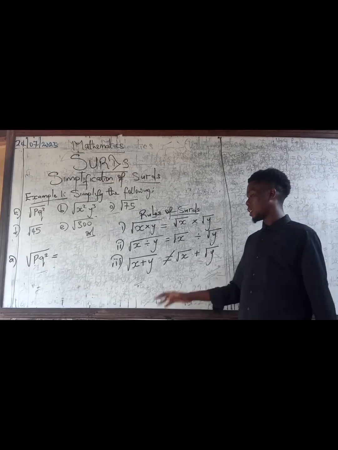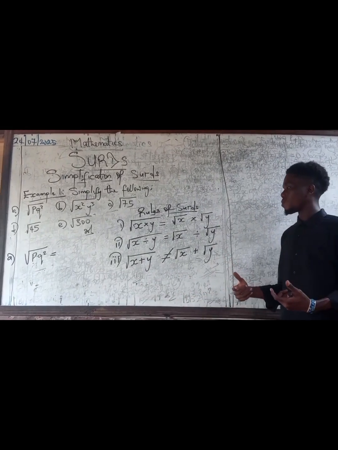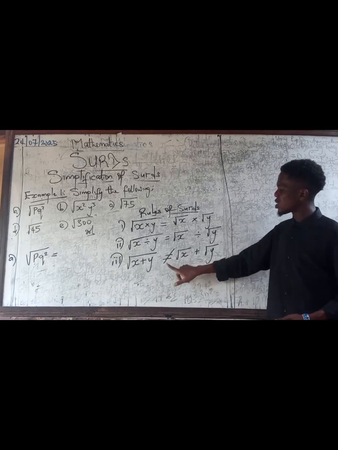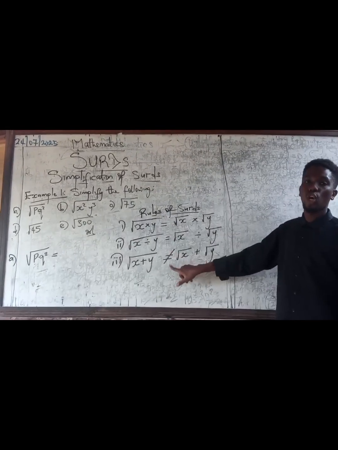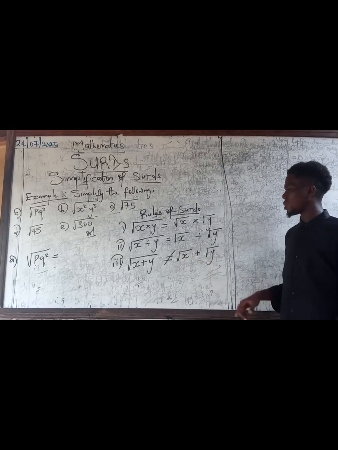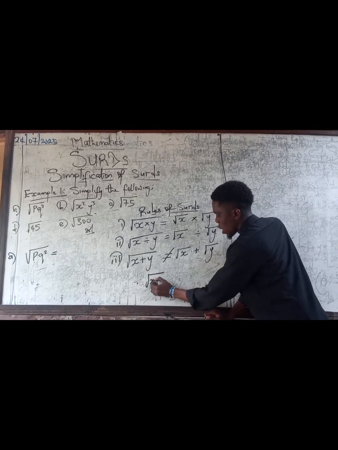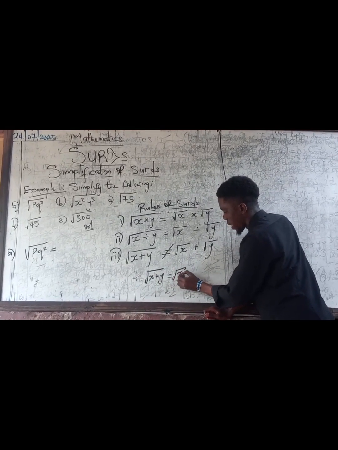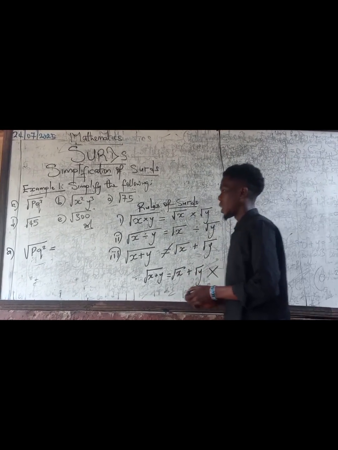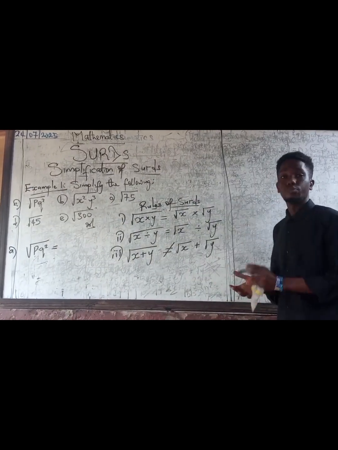The third rule states that if you have square root of x plus y, in a single square root sign, it is not equal to root x plus root y. So it is wrong for me to write square root of x plus y and say it is square root of x plus square root of y. Alright, so this is very, very wrong. So please, it is not applicable to addition.